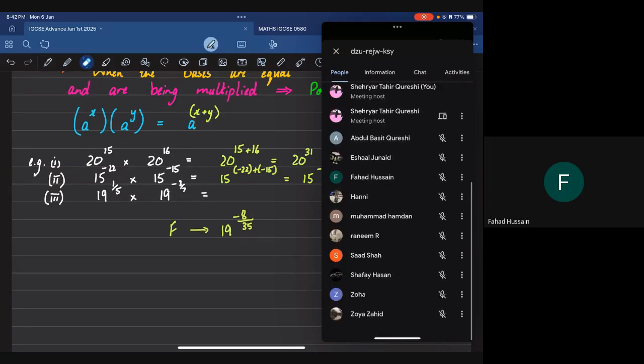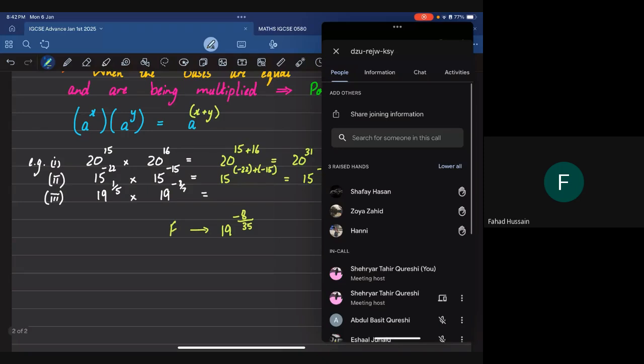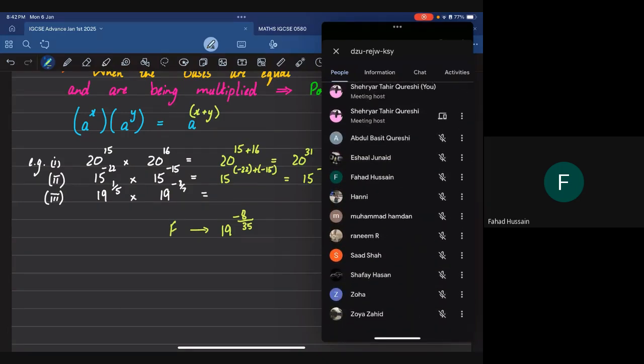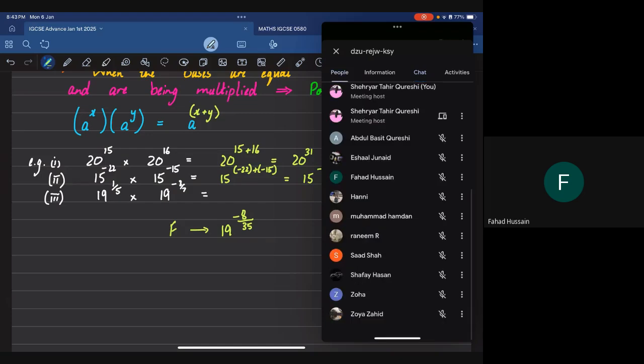Yes, Hani, do you have a separate answer? No, Hani's raising her hand. Hani's being very diplomatic. Raneem is the only one who's not raised her hand. Raneem, are you still there? Raneem, do not pass out. Where did Raneem go? Is she in the chat?